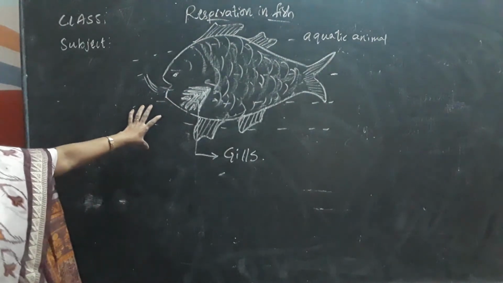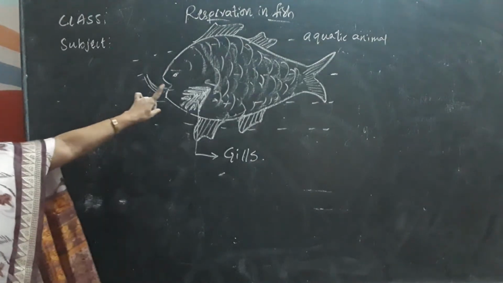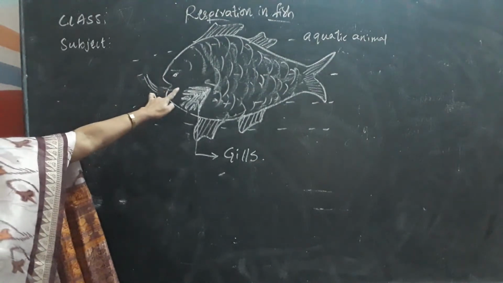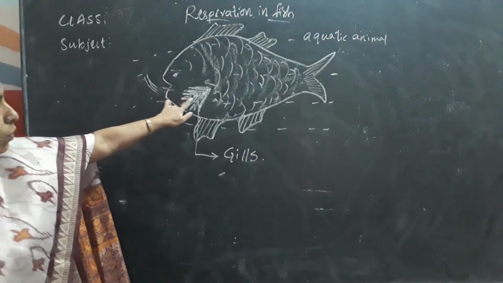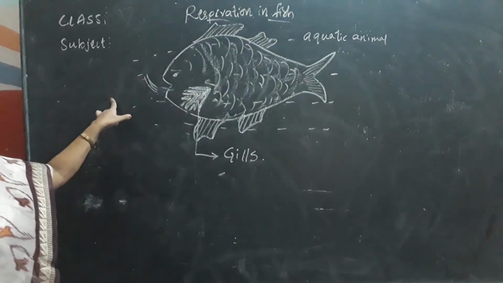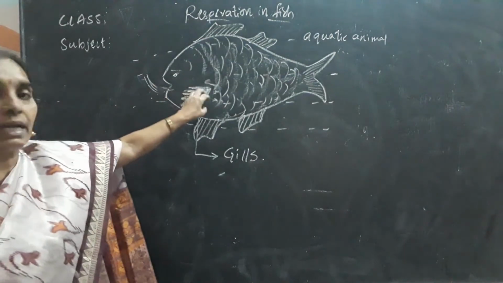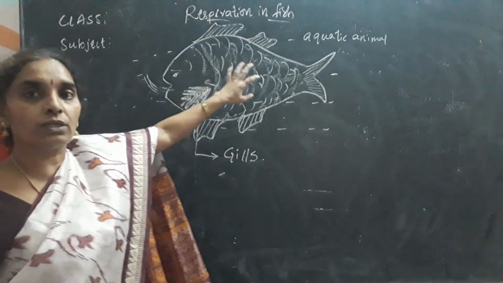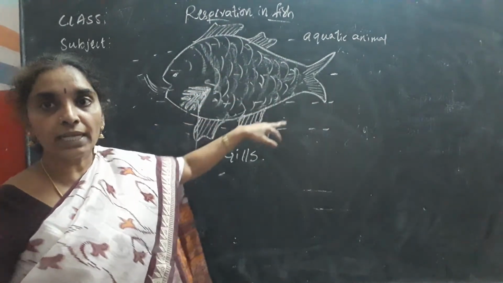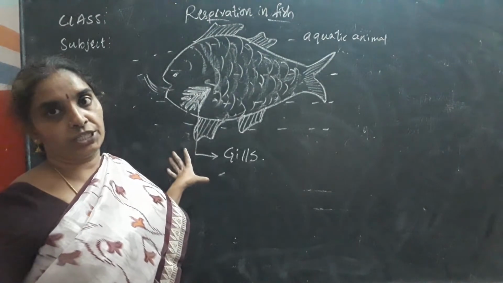And these are the respiratory organs, and the water that enters the mouth flows through the gills as it comes out of the flaps, and the oxygen that is dissolved in the water is taken by the gills, and the gills distribute the oxygen to the complete body. So this is about the respiration in fish.